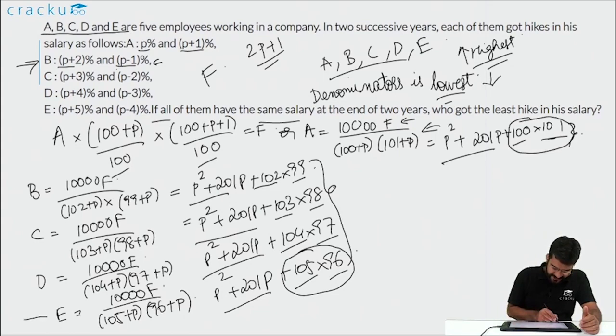So for these terms, the denominator of E will be the lowest, and as the numerators of all of them are the same, E as a whole, the fraction, will be the highest. And because E is highest, the amount of hike that E got will be the lowest amongst the 5. So the answer that you're looking for is E.